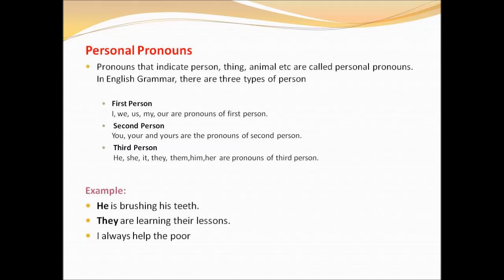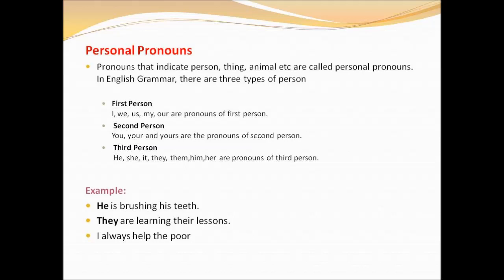Second person, the listener, that is, the person or a group to whom the speech is being addressed, is said to be the second person. They are you, your, and yours are said to be the pronouns of the second person. Third person, everyone else except the speaker or the listener is said to be the third person. They are he, she, it, they, him, her, them are said to be the third person pronoun.